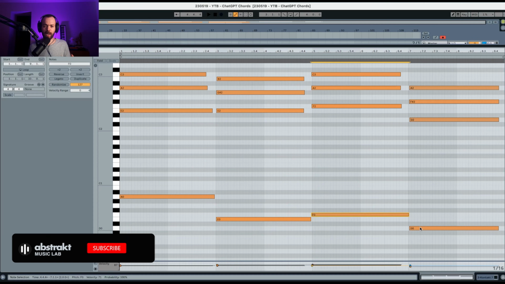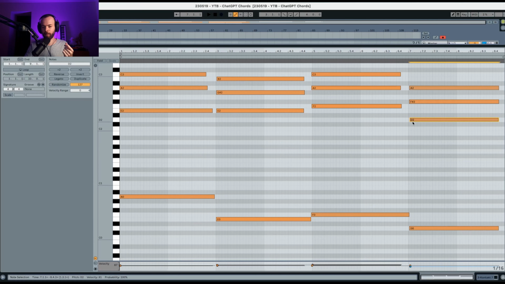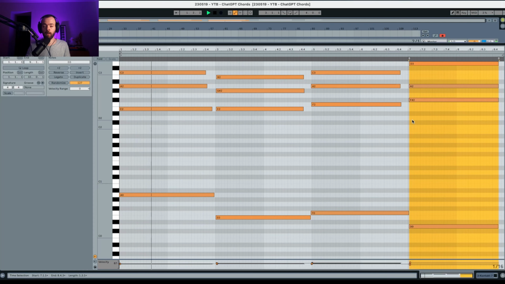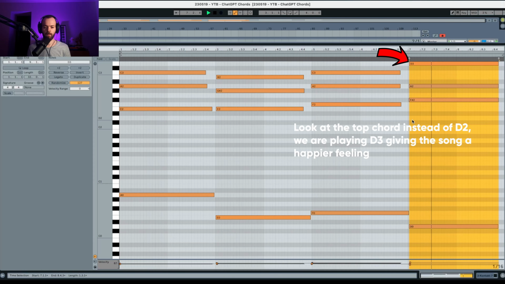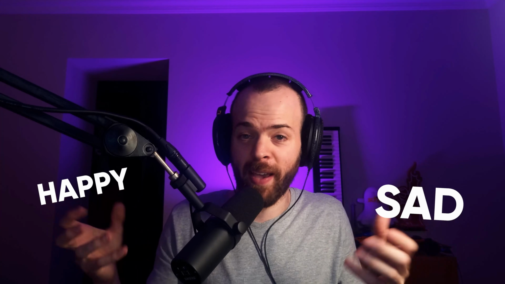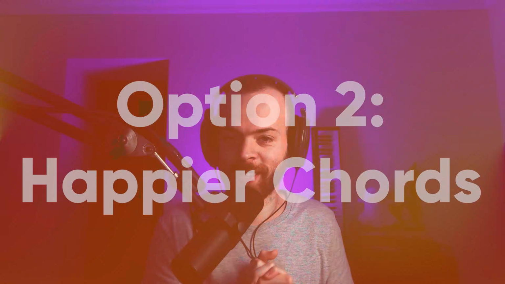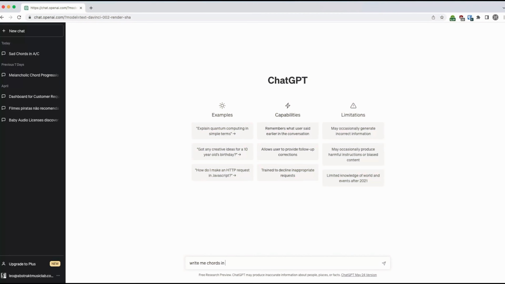But listen to how it would sound like if we had this D over here inverted. So instead of playing over here at D2, if we played it at D3. The main difference between one and the other chord progression is that one feels sad at the end and the other one feels happy and uplifting at the end. But wait, can ChatGPT write some happy or uplifting chords as well? So let's go down to our second example to write some happy chord progressions with ChatGPT.